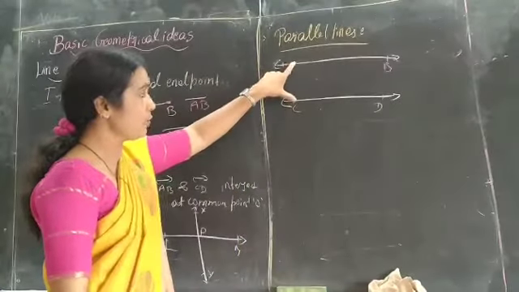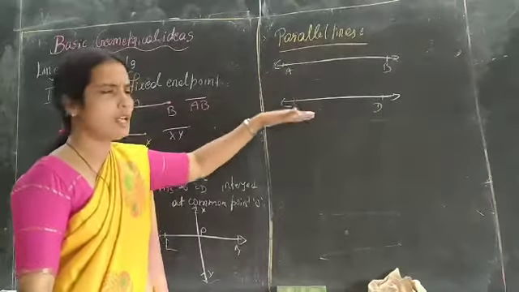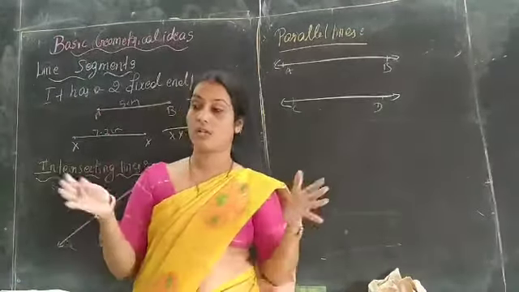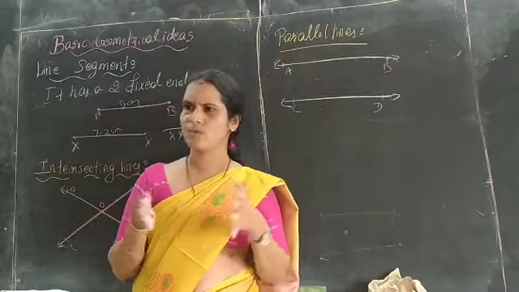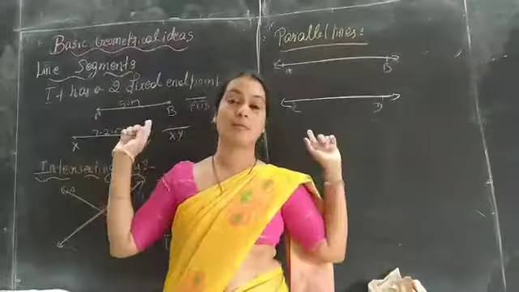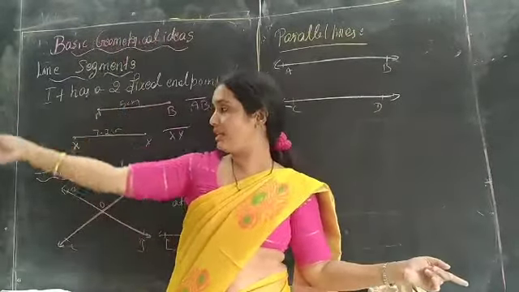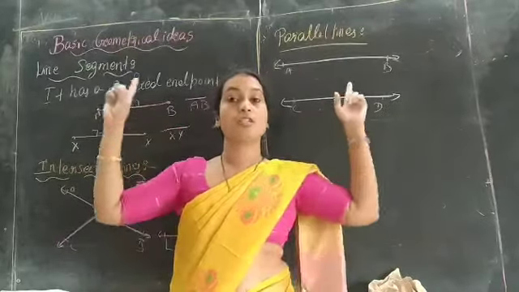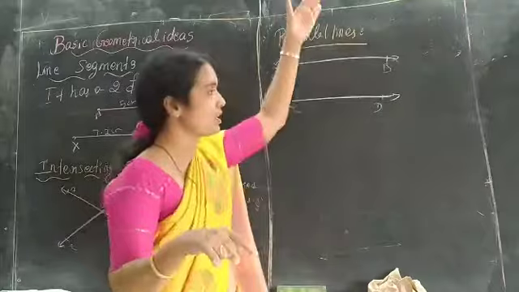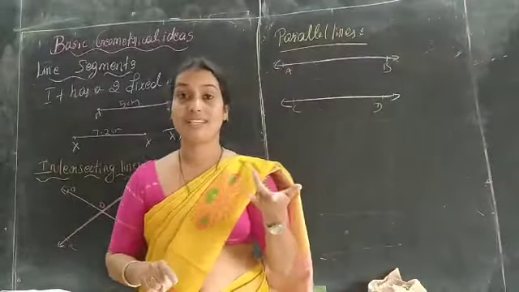For example, if you measure here, the distance between these two lines is 5 centimeters, and here also it will be the same. In our day-to-day life we use this parallel line concept in most cases. Even your blackboard has parallel lines. There is one line there, and here downwards another line. The two lines never meet, and the distance between each two opposite lines is always equal.